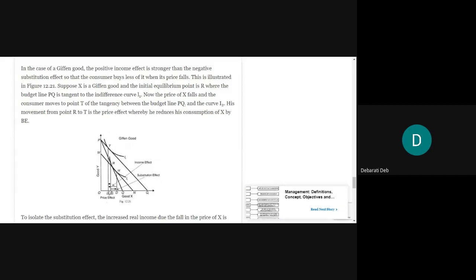The substitution effect is always negative, because when the price of one good falls, the other good will be substituted with this good. That means if the price of good X falls, then the consumer will shift towards buying more of X. How will he shift? He will replace Y and substitute with X. That's why the substitution effect will always be negative.